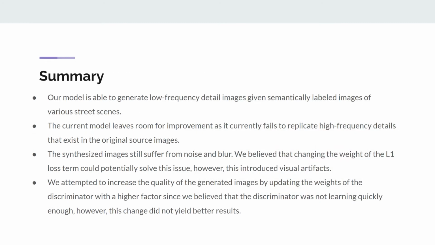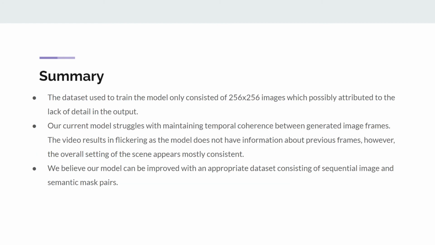So in summary, our model is able to generate low frequency detail images given semantically labeled images of various street scenes. The current model leaves room for improvement as it currently fails to replicate some high frequency details that exist in the original source images. Our current model struggles with maintaining temporal coherence between generated image frames. The video results in flickering as the model does not have information about previous frames. However, the overall setting of the scene appears mostly consistent.